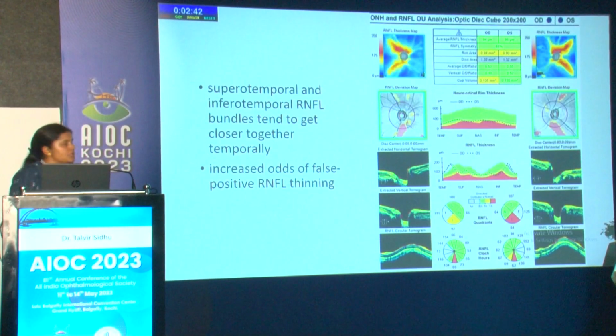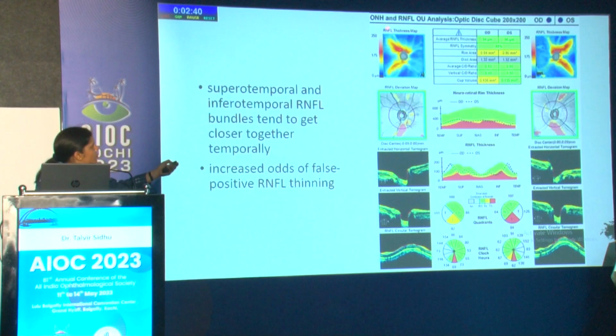So what happens is, we can see here that there is a temporal shift in the retinal thickness map, which is giving us a falsely low RNFL in the infratemporal quadrant in both the areas, giving us the inferior neuroretinal rim or the inferior RNFL as a thin RNFL compared with the normative database, which includes non-glaucomatous eyes.